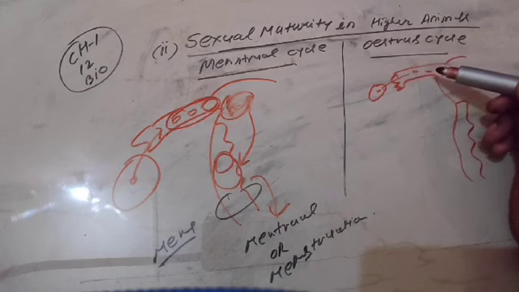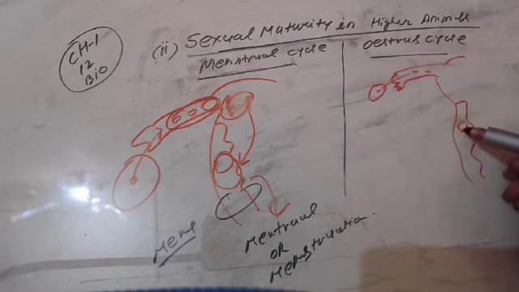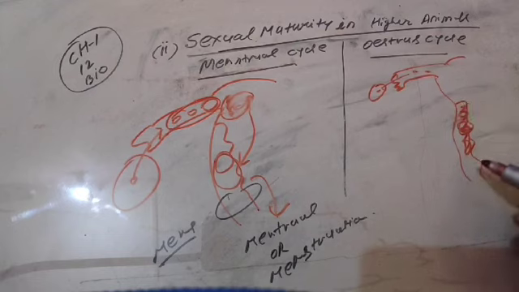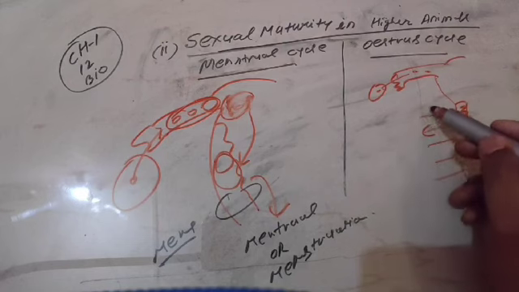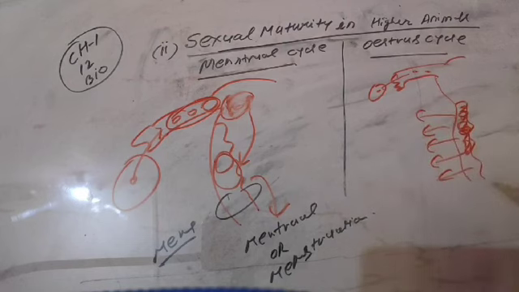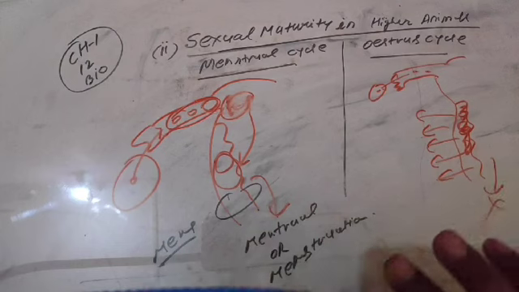But what happens if the ova are not fertilized over here? The thick blood lining that is formed in the uterus region, in this case does not fall, it is absorbed into the body, and no mens is released out from the uterus. That is a cyclic phase of a periodic interval, and that is called the estrous cycle. So I hope you have a pre-mindset and you have a very clear concept regarding the menstrual cycle and estrous cycle.